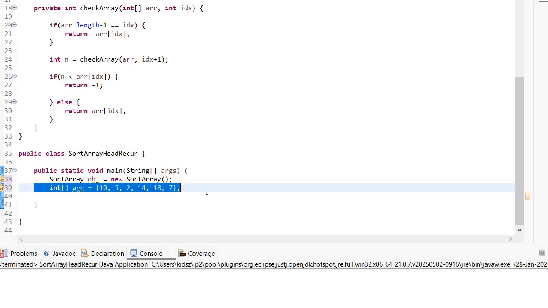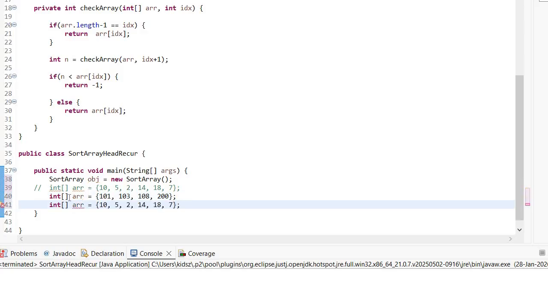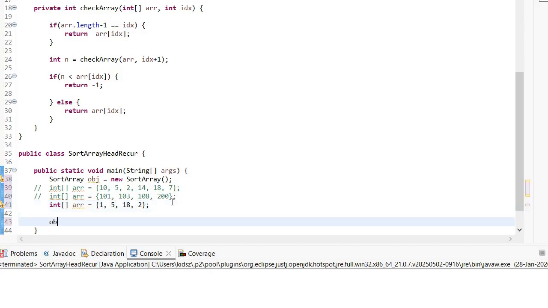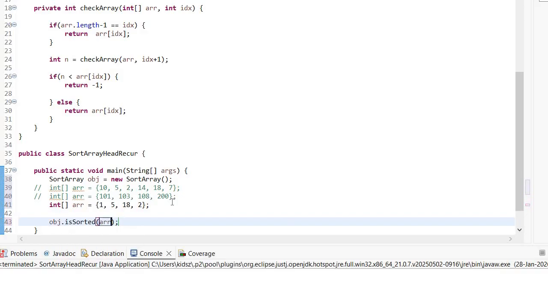And for multiple test cases, I'm going to have one more array so that later we will test it. So it is, let's say, 101, 103, 108, 200. Let's take one more array: 1, 5, 18, 2. Now we are going to access the method, which is nothing but isSorted. So we are passing this array for now.